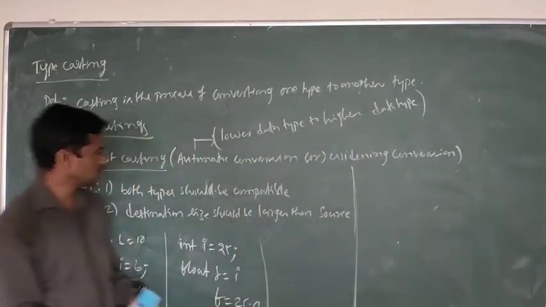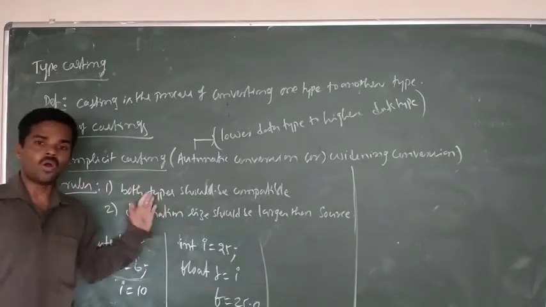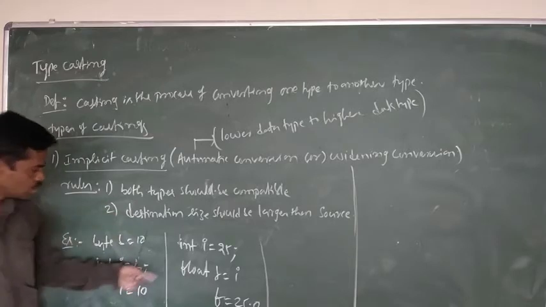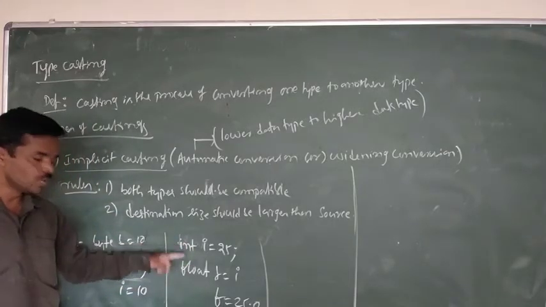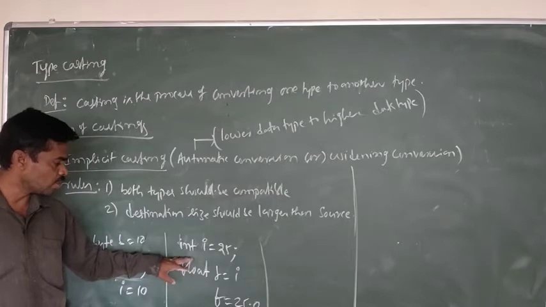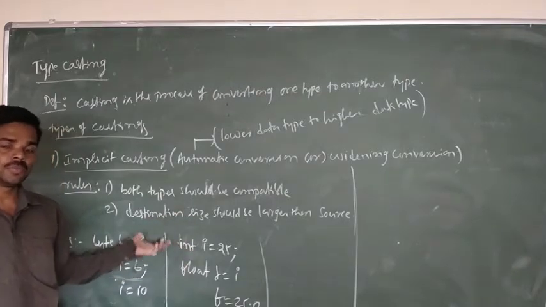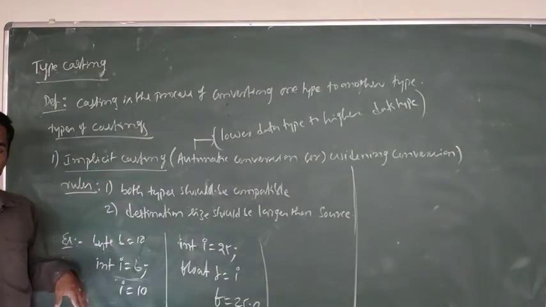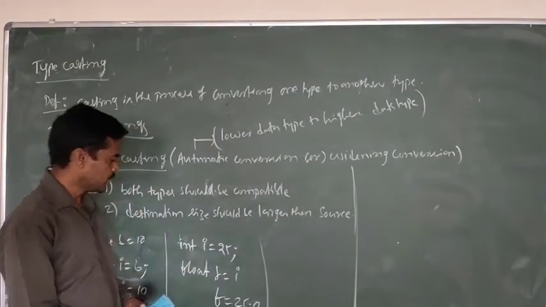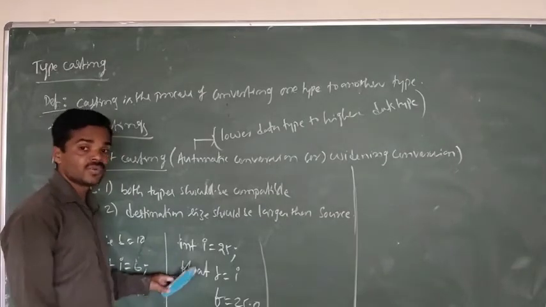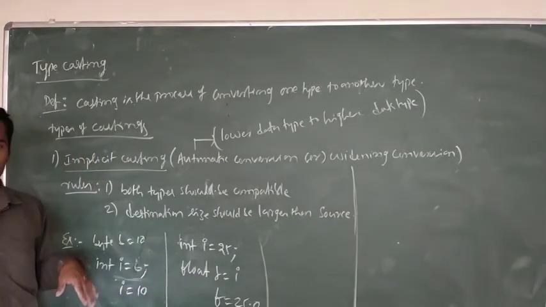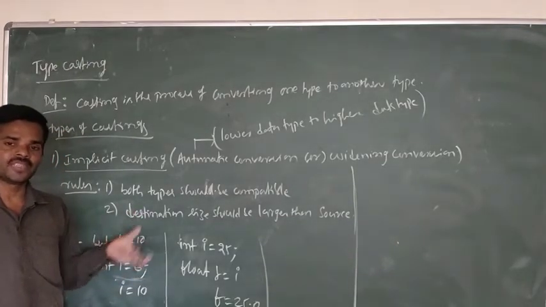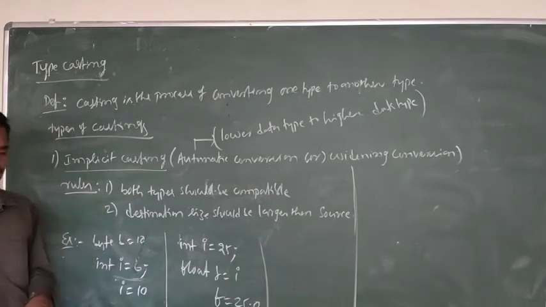But this implicit casting cannot convert all types. For example, converting float to int is not possible. Int to float is possible, but it is not possible in reverse, float to int. That is done in the other casting, called explicit casting, not in implicit casting. Another one is Boolean, which cannot convert to any other type. The Boolean data type cannot match with any other type, so it is not compatible with any other type.